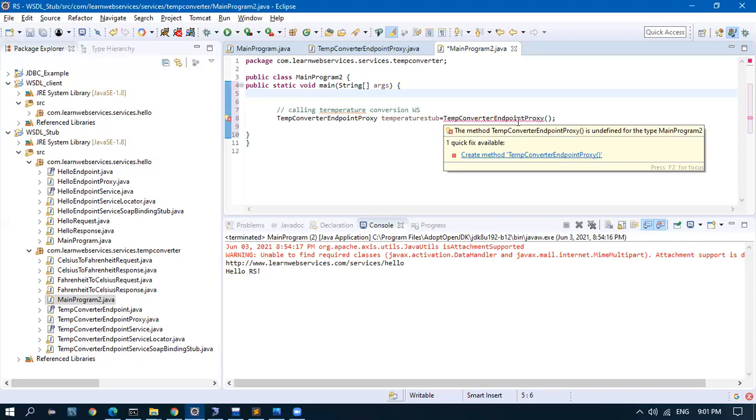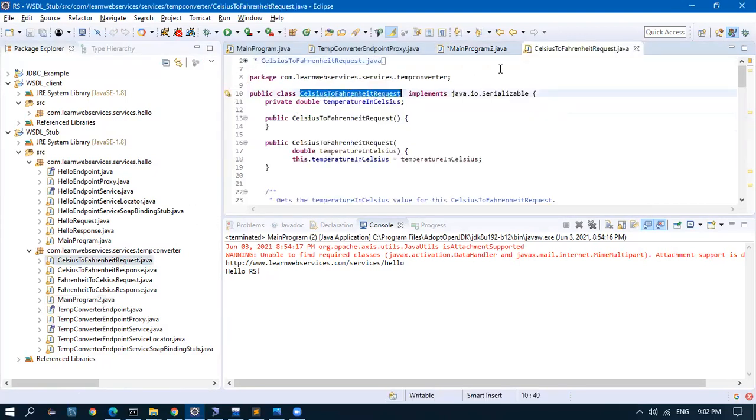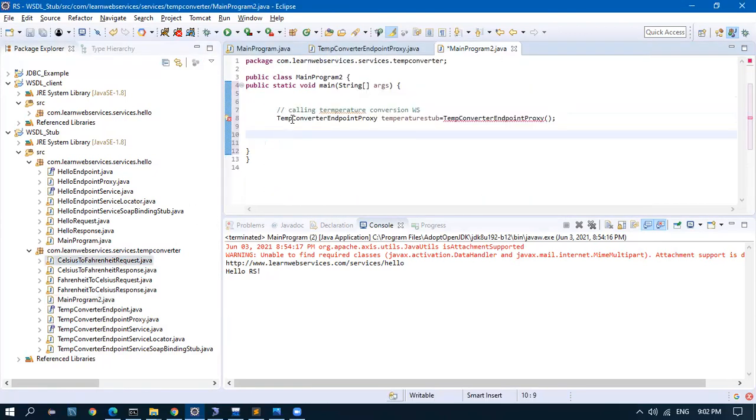Okay, temp converter endpoint proxy. Something else. Okay, so I'll copy this and try to create an object of this, input equal to this one.